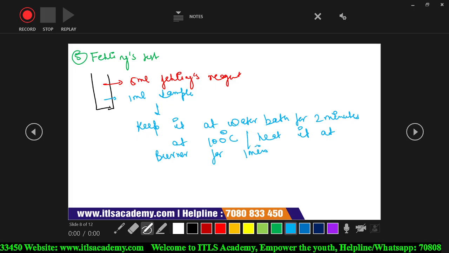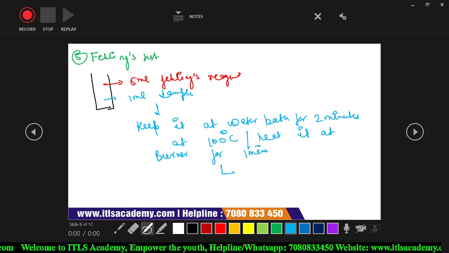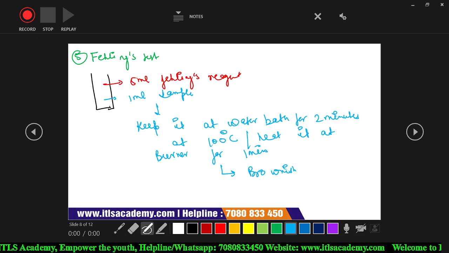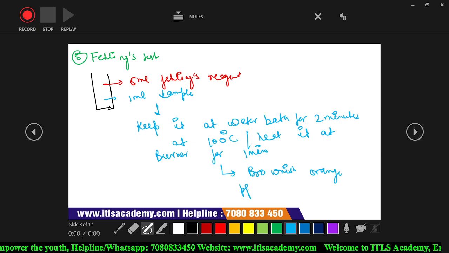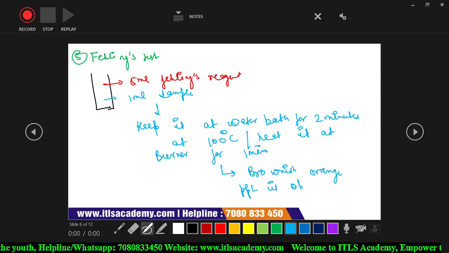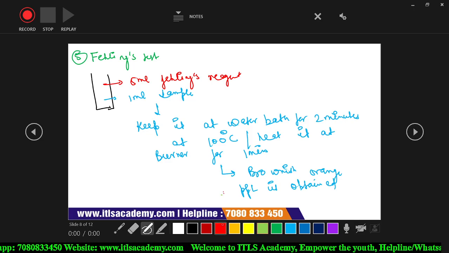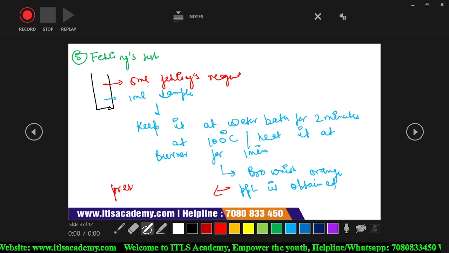for 1 minute. If a brownish orange precipitate is obtained, then it indicates the presence of reducing sugar.